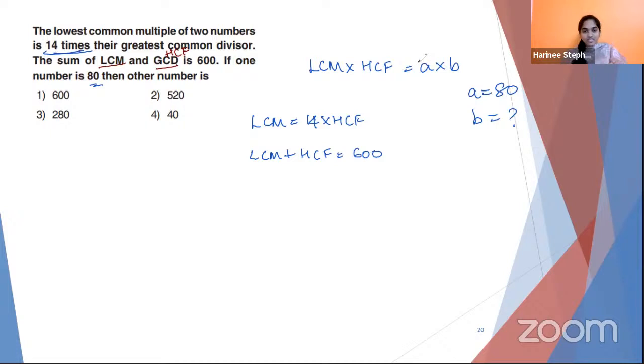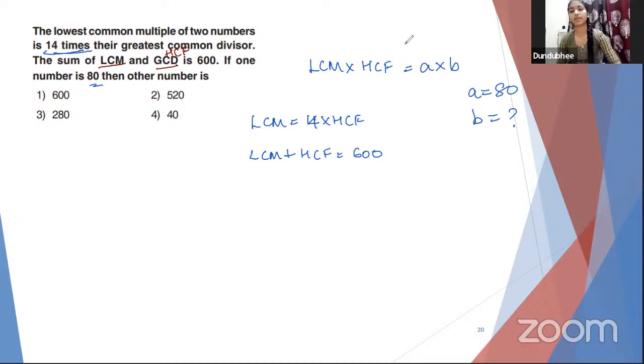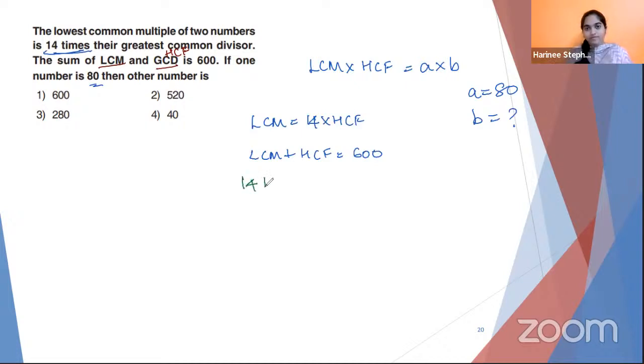We have LCM is equal to 14 times HCF. LCM plus HCF is 600. So from that, can we find any one value? Yes. Ma'am, you said LCM is 14 into HCF. We can substitute that to LCM. Very good.